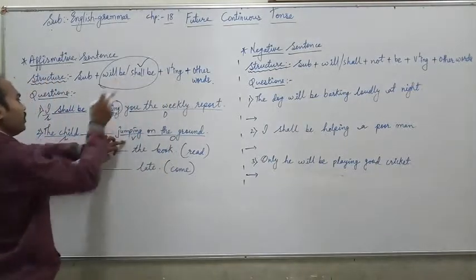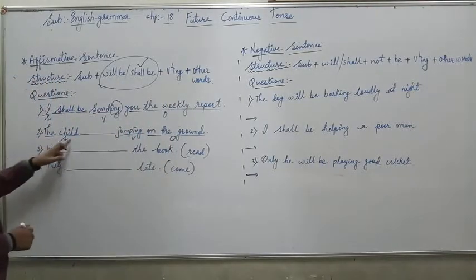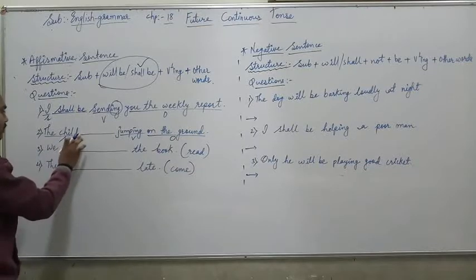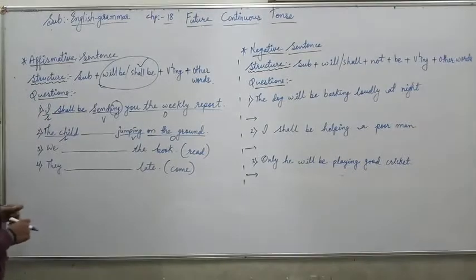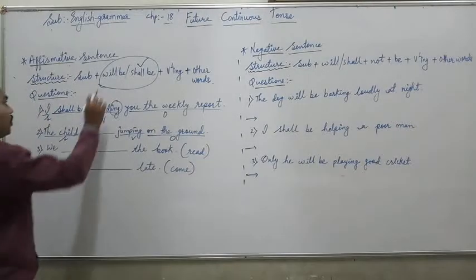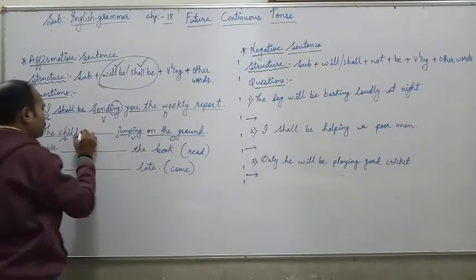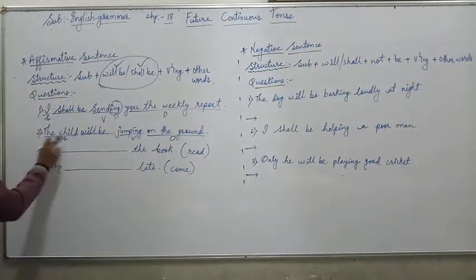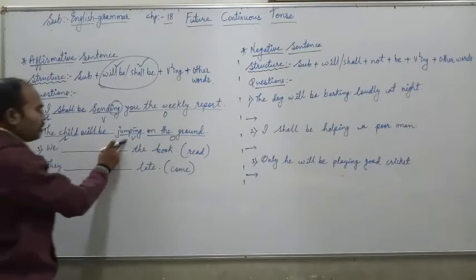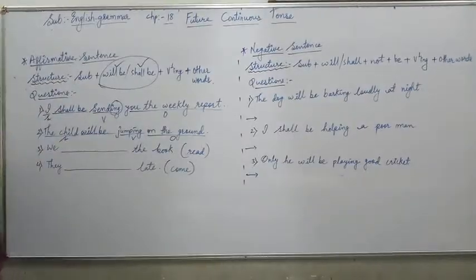So missing is will be or shall be. The subject is the child. The child is a third person singular noun. So according to the rule, we use will. So the answer is will be. So the child will be jumping on the ground.